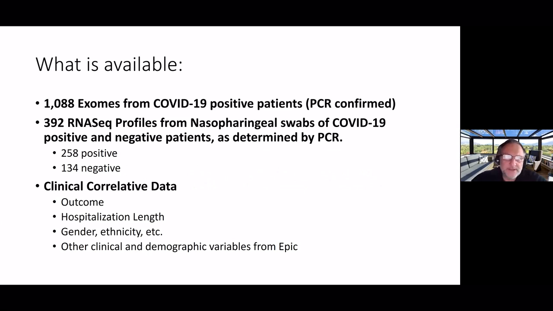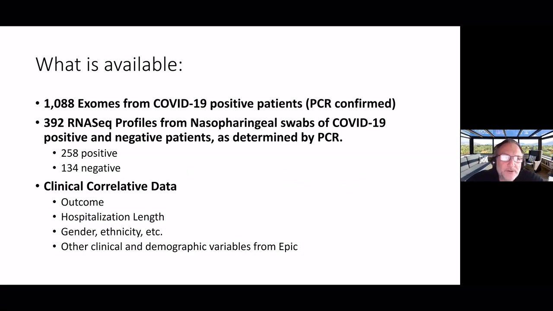Just to give you a sense, there are about 1,088 exomes for COVID-19 positive patients, as PCR confirmed. And 392 RNA-seq profiles from nasopharyngeal swabs with COVID-19 positive and negative patients, again, as validated by PCR. However, because the RNA-seq is in some way even more sensitive than the PCR, there is a further subdivision of true positive and true negative that changes those numbers a little bit.